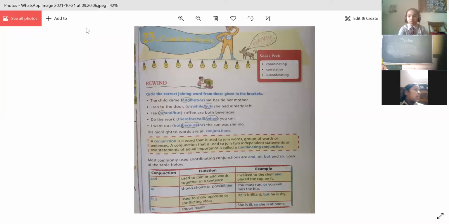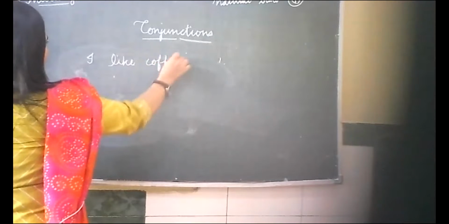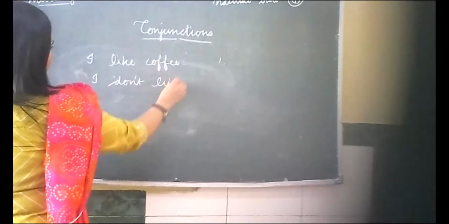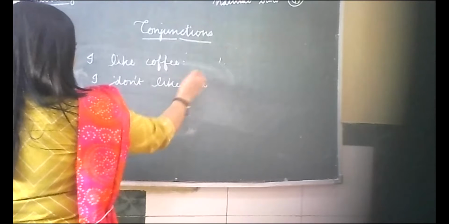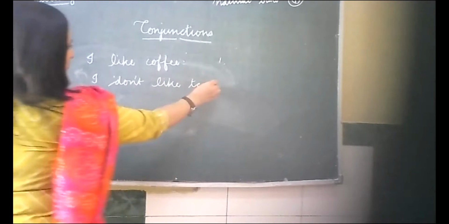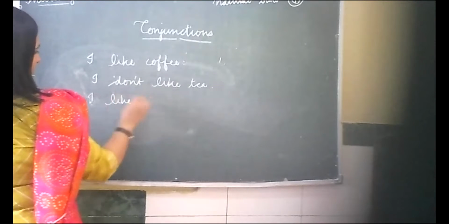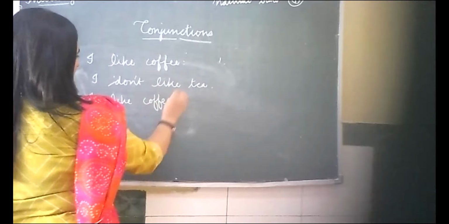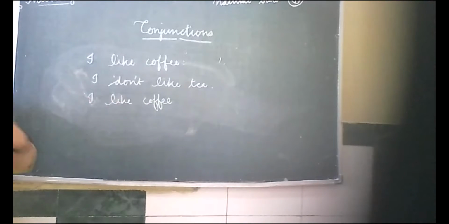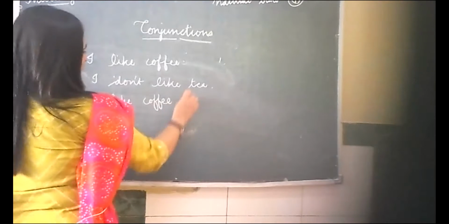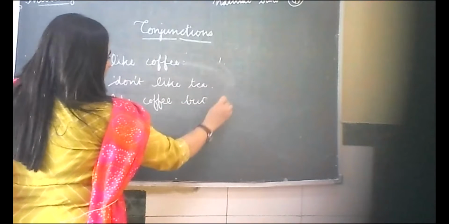you can see this sentence. I like coffee. I don't like tea. So now join this sentence. I like coffee. I don't like tea. Can you join now? Anyone? I like coffee, but I don't like tea.